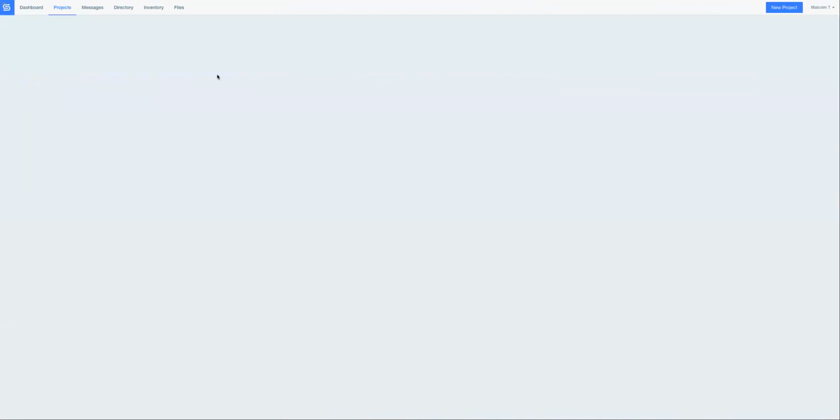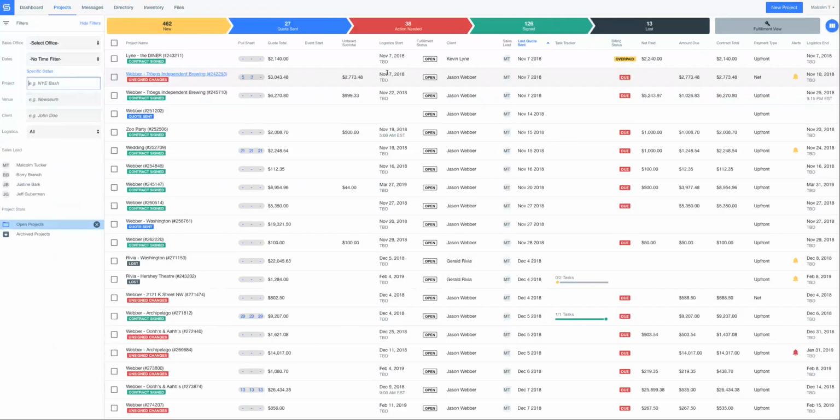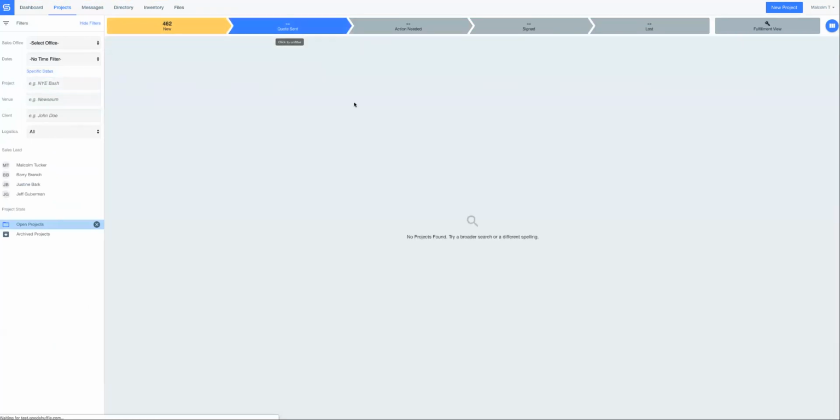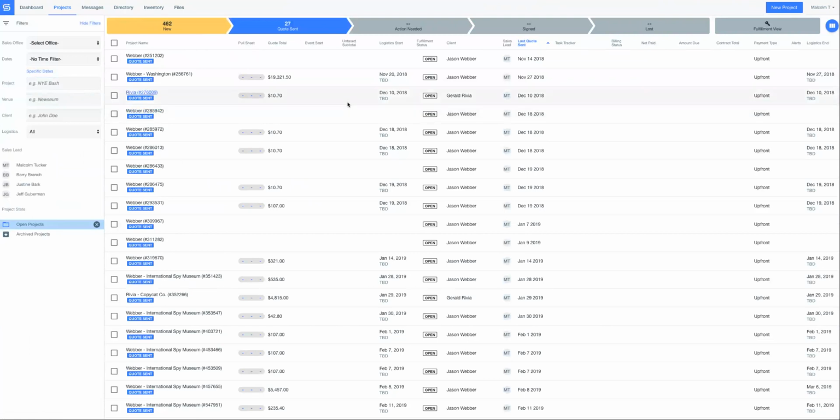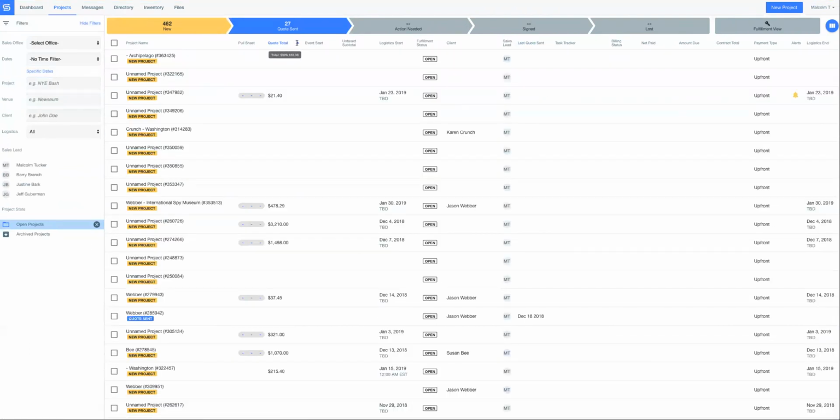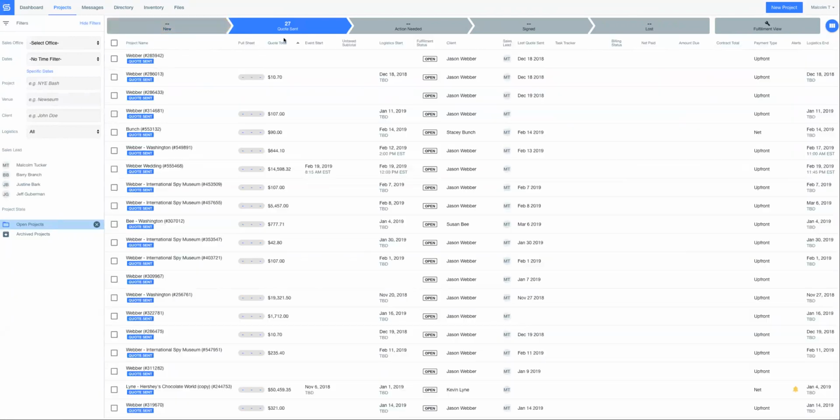So here on the project list, there's a couple more things we could do. Let's say I want to just see all of my new and quote sent projects, or things that haven't been signed and haven't been paid for, rather. I want to see the most valuable, or the highest price of these quotes or these proposals. So I can filter down. I can see that I've got almost $1 million in quote totals, and that's telling me that I probably want to jump on some of these and make sure that we're actually sending these quotes along, and we're getting these payments made.